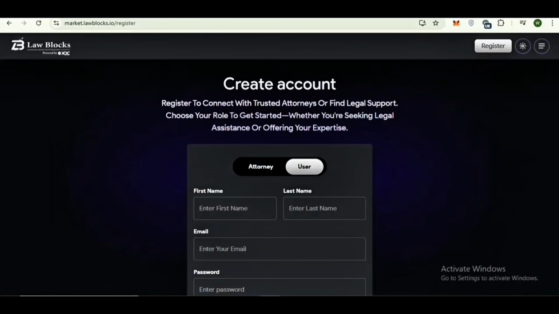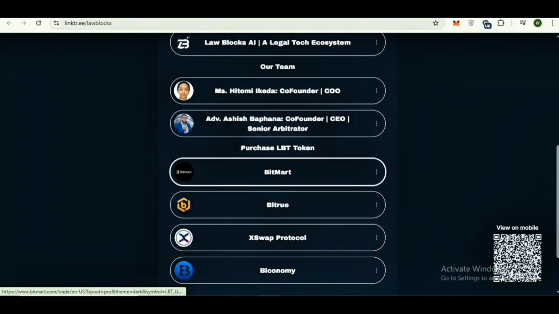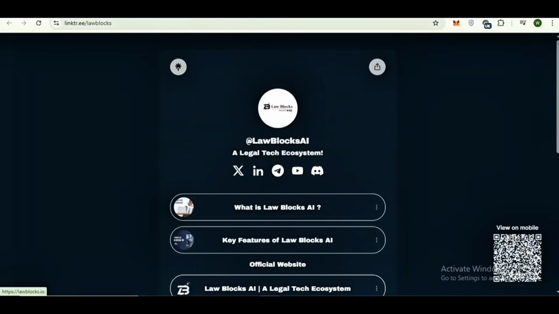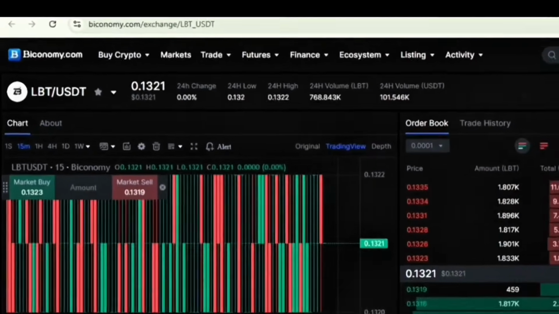So dear viewers, here you can also check the Linktree of LawBlocks AI. Here all the links have been combined, all resources in one place. You can click these links and get detailed information about the LBT USDT listing. LawBlocks AI is expanding into the crypto space with LBT USDT trading pairs now available on leading exchanges like Binomy.